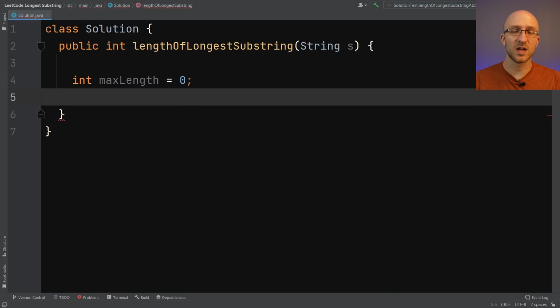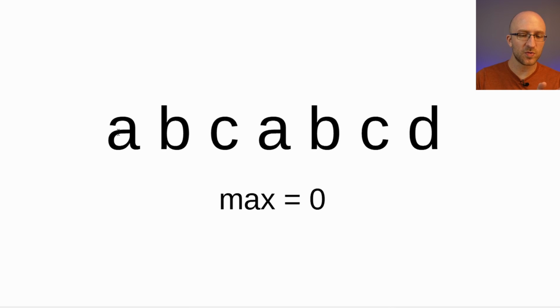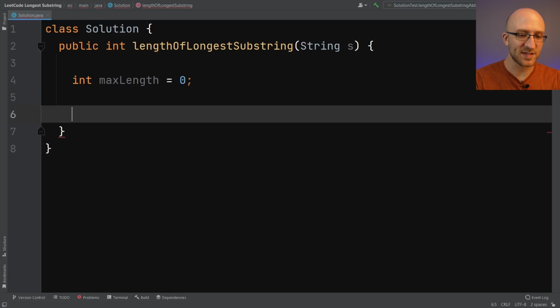Next, we're going to want a loop that will look through each individual character of our input string and use each character as the start of the substring that we're looking at. And we'll just keep that simple and use a for loop. This will be a pretty simple for loop. So for int i equals 0, we're going to keep looping while i is less than s.length. And each iteration through the loop, we're going to increment i.